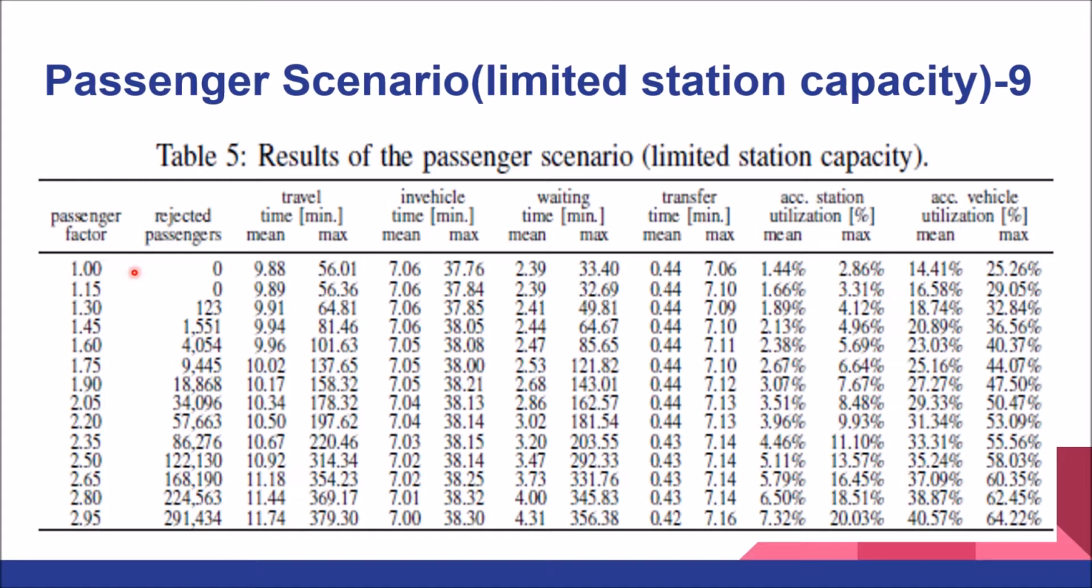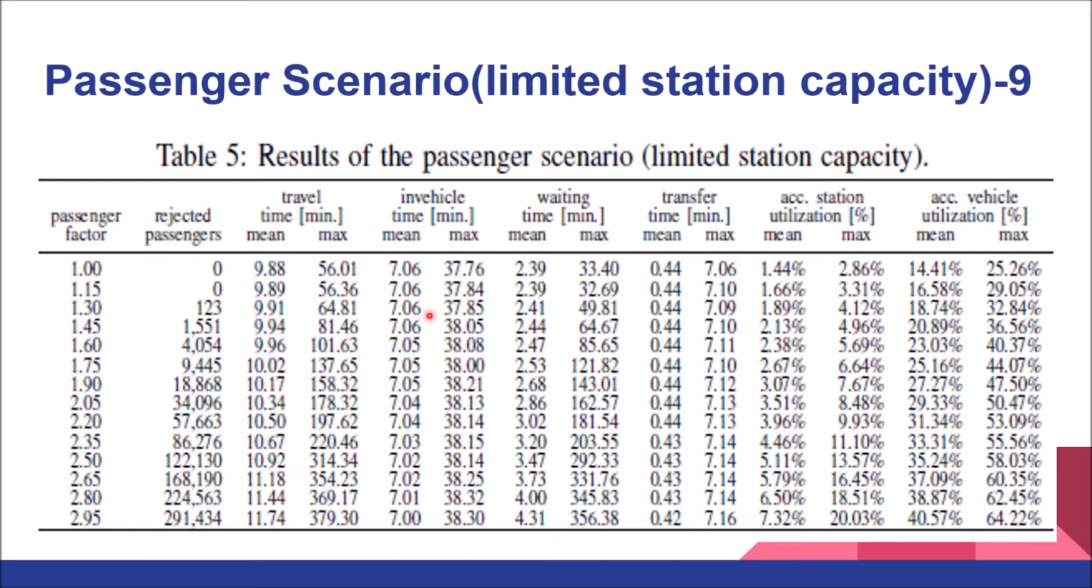So when it's 1, basically the number of passengers is less. So rejected passengers is 0, whereas when it's 2.95, you can see the rejected passengers per day is way too high. Then the travel time is less when the passenger factor is 1, and the mean travel time is drastic, 11.74, when the passenger factor is 2.95. Why is this? This is because of the waiting time, because there are so many passengers. So at every station there are many passengers alighting and many passengers boarding, because of which there is a lot of waiting time of the vehicle.